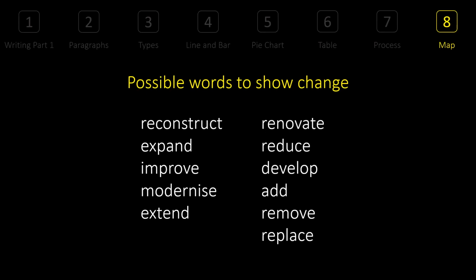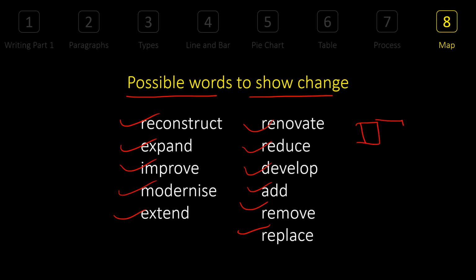The most important part of maps are the possible words you can use to show change, like reconstruct, expand, improve, modernize, extend, renovate, reduce, develop, add, remove, replace. If you look at it, all of them have a meaning. Reconstruct means something which is already there, but you break it and create it again. Expand means, let's say I have a small house, but in later years I make it bigger. That is expand. Improve means it's okay, but I make it better later. That is improvement. Same way, all the words, if you don't understand, please search about them. They are important, all of these words. They are like 11 words. If you can connect with the image here and see which word can be added.